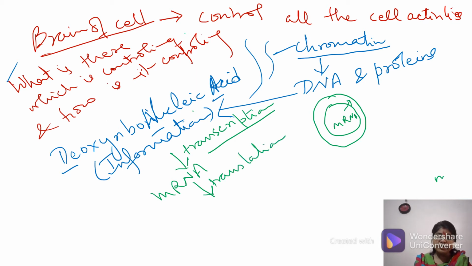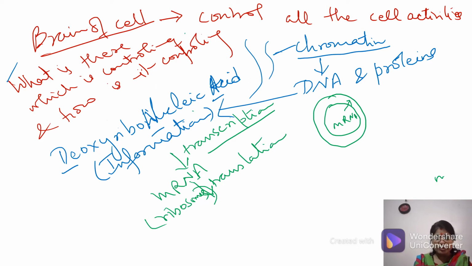Translation happens here. It gets the information, which is now in a coded form. That information is read with the help of your ribosomes. So this translation is done with the help of ribosomes. When messenger RNA comes out, ribosomes attach on it.